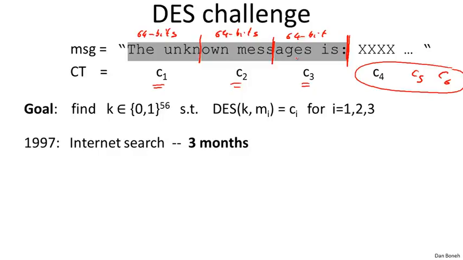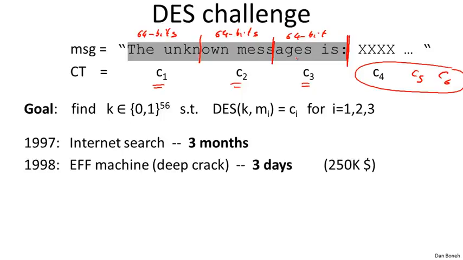Then kind of a miraculous thing happened. The EFF actually contracted Paul Kocher to build special purpose hardware to break DES. This was a machine called DeepCrack. It cost about $250,000, and it broke the next DES challenge in only 3 days. Interestingly, by the way, RSA said that they would pay $10,000 for each solution of the challenge, so you can see that this is not quite economical. They spent $250K, and they got $10,000 for solving the challenge.